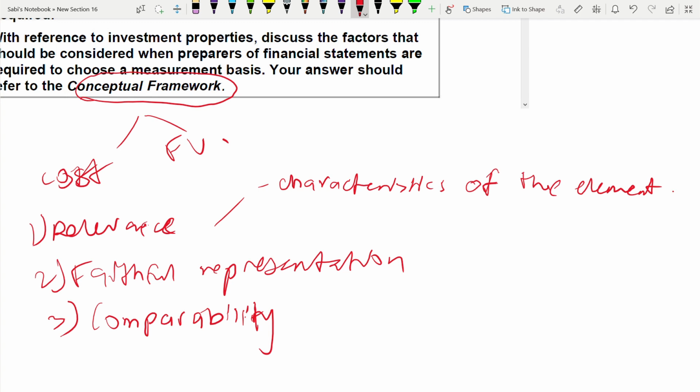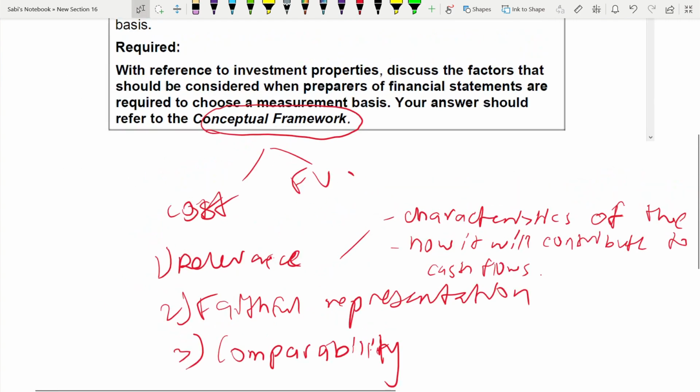Okay, you have to talk about this and how it will contribute to future cash flow. Second point. These are the two important points. Okay, you have to talk about. So link this to the case study now. Relevance. We are still in the relevance.